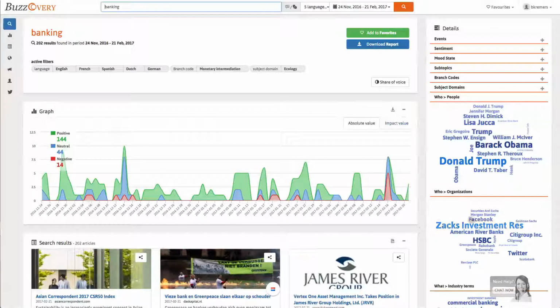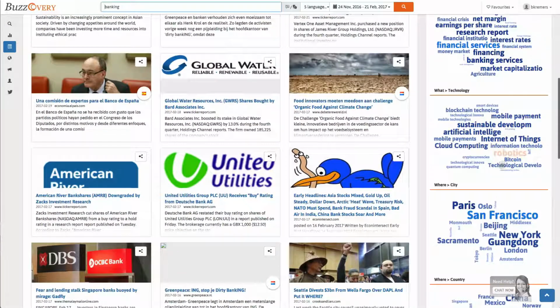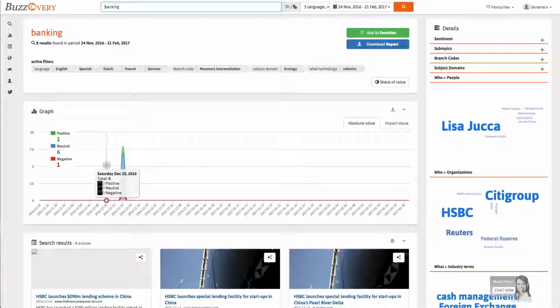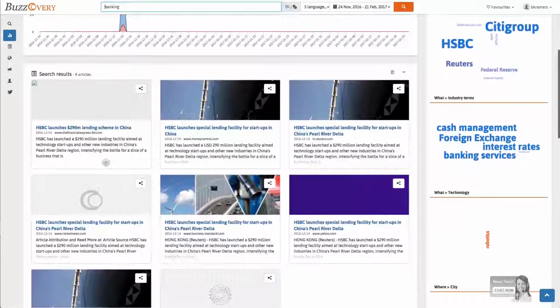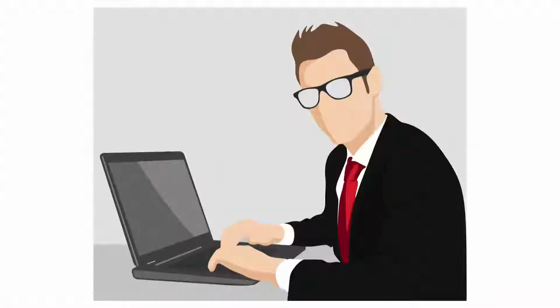In the What Technology word cloud, John discovers something he finds interesting. Robotics, artificial intelligence, and blockchain technology play a role in this period when it comes to green banking. By clicking the robotics label, John sees the items that belong to this label. He sees that a major bank, HSBC, is heavily investing in high-tech in China. Robotics as technology apparently is good for the environment, and in China there are many opportunities.